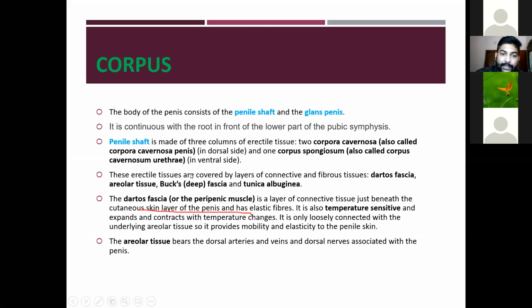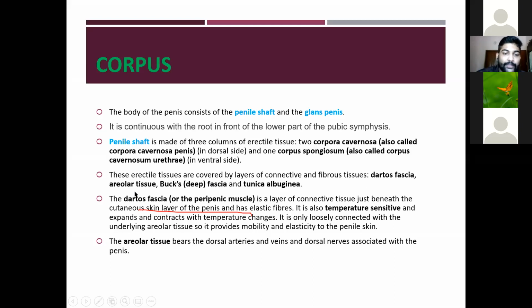Okay, so the erectile tissues are covered by layers of the connective tissues and fibrous tissue: the dartos fascia, then the areolar tissue, then the Buck's fascia. Okay, so the Buck's fascia is also called the deep fascia of the penis, or the fascia of the penis, and then the tunica albuginea.